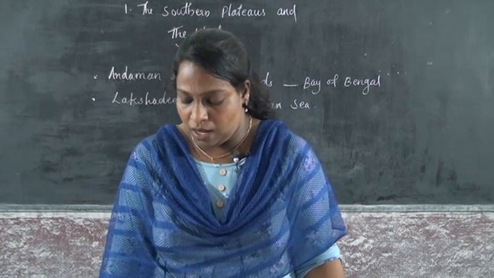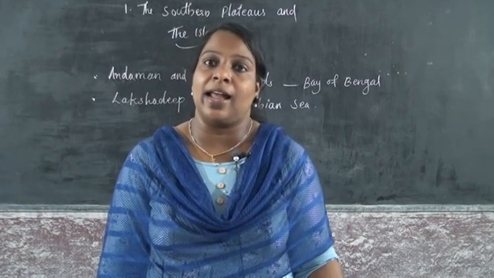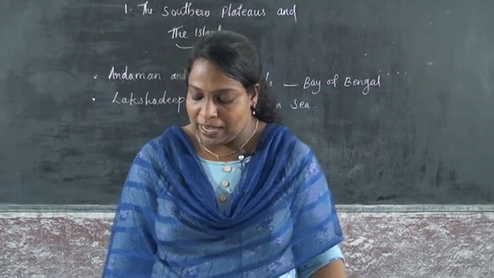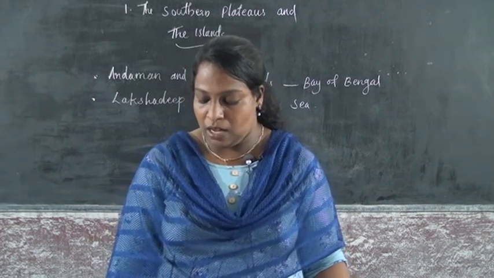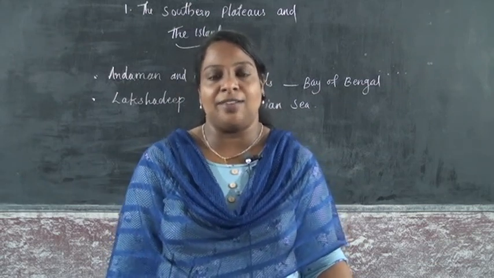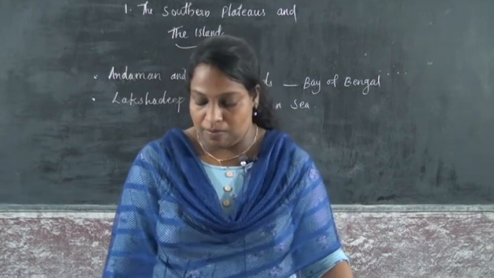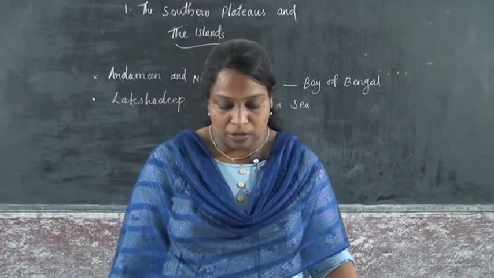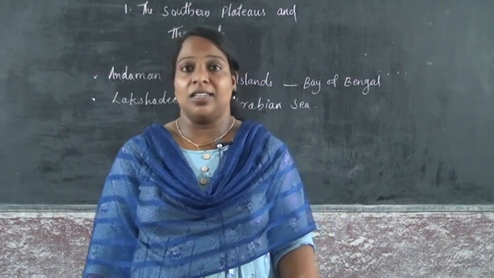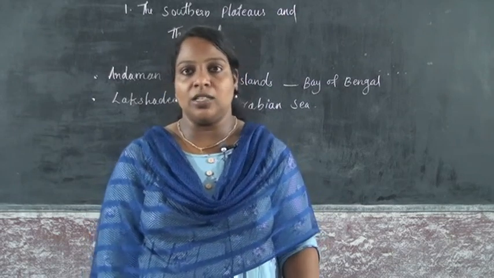Fifth question: which are the two island groups in our country? The Andaman and Nicobar Islands and Lakshadweep. Can you travel to the Andaman and Nicobar Islands or Lakshadweep by train? No, we can't go to these islands by train. So read your textbook properly and study all these question answers, fill in the blanks and true or false. Okay children, thank you.